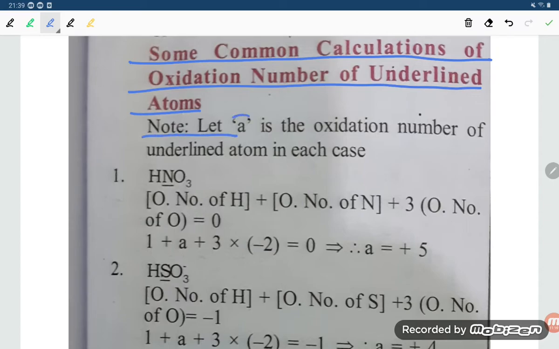Some common calculations of the oxidation number of the underlying atom. Let A be the oxidation number of the underlying atom in each case.